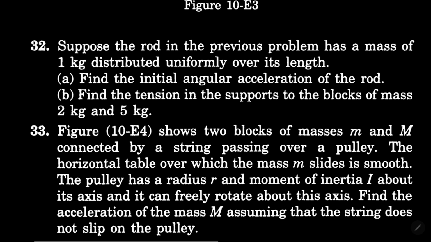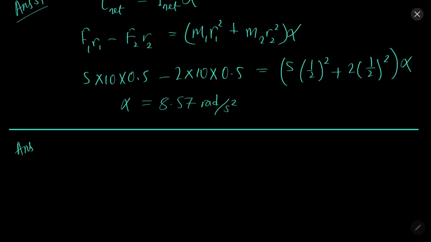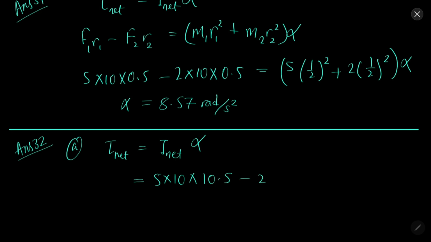In question 32, suppose a rod in the previous problem is there. We need to find the initial angular acceleration of the rod and the tension in the supports. So this is 32nd. A part, net torque will be net moment of inertia into alpha. It will be 5 into 10 into 10.5 minus 2 into 10 into 0.5. So this will be the net